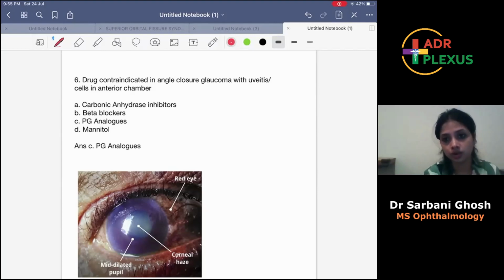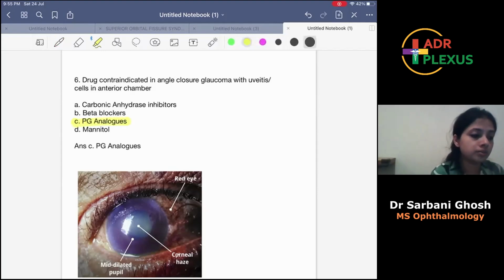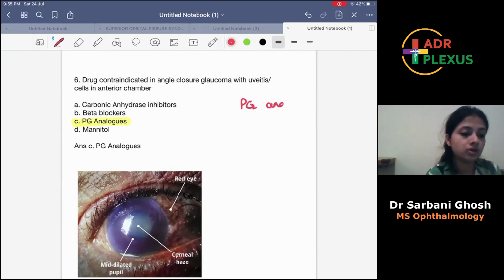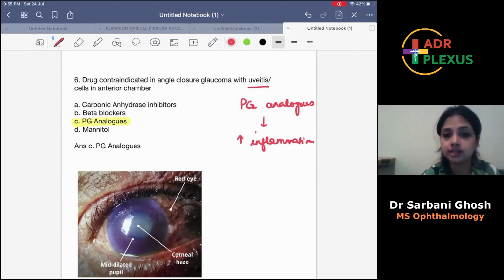What will be the drug contraindicated? Okay. So in any case, the answer will be prostaglandin analog. Why? Because prostaglandin analogs increase inflammation. So it will be contraindicated in any kind of inflammation in the eye, any uveitis.